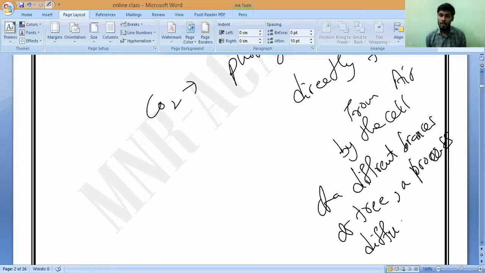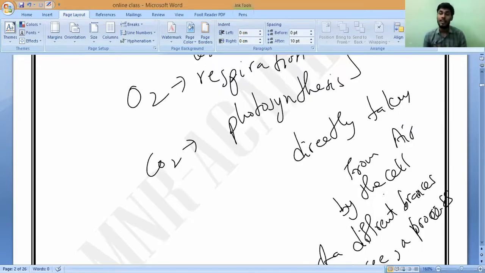Diffusion is the phenomenon where this exchange of carbon dioxide and oxygen takes place in plants.